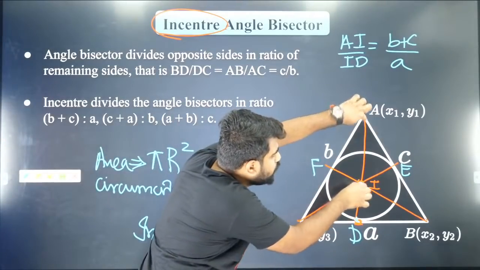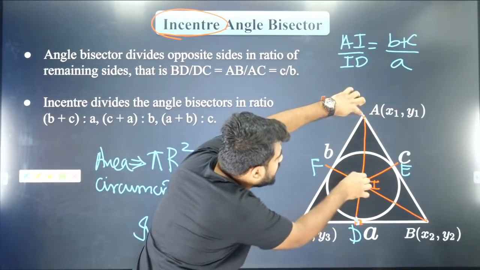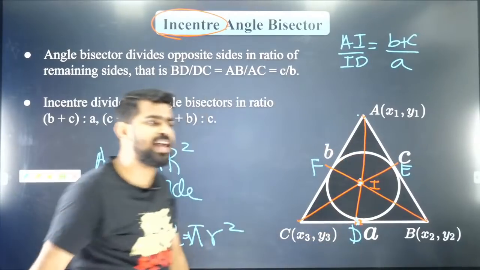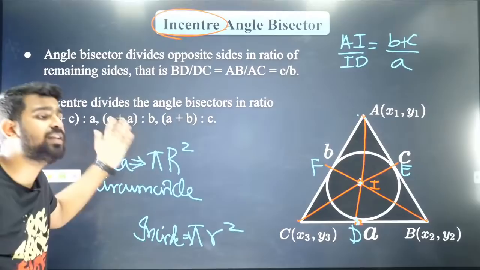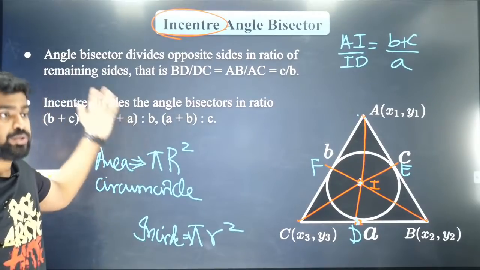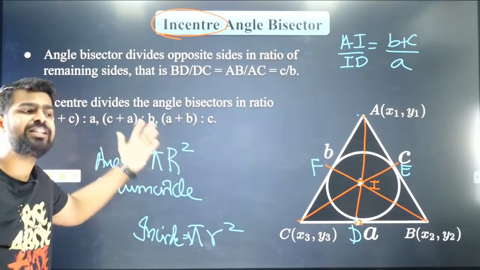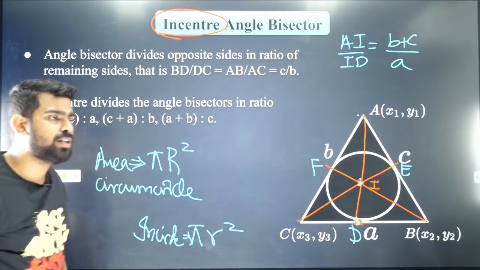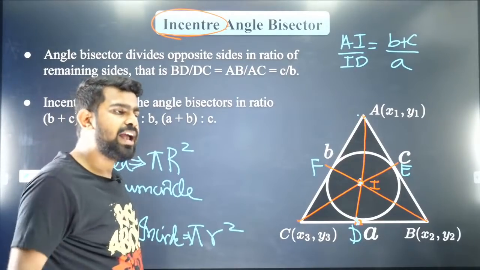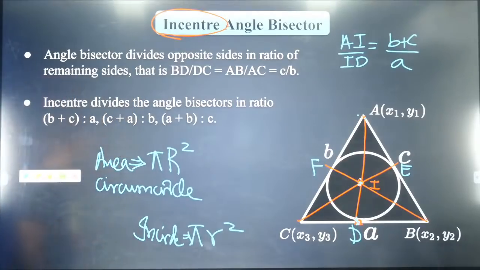AI is to ID is B plus C is to A. Brilliant property. You can 100% get a question on this. You can very possibly get a question based on it. Are you all clear with it? Yes? Everybody? I'll move aside. Please take a screenshot so that you guys can use it later.